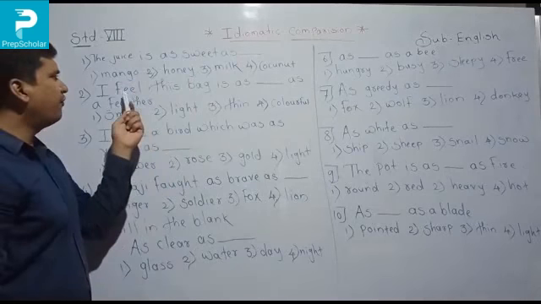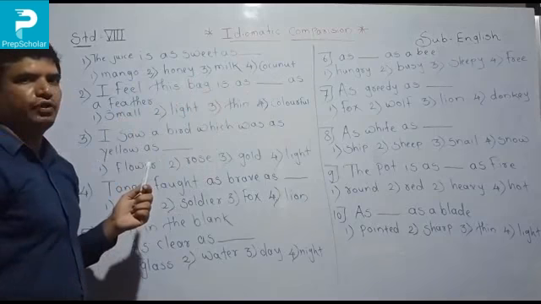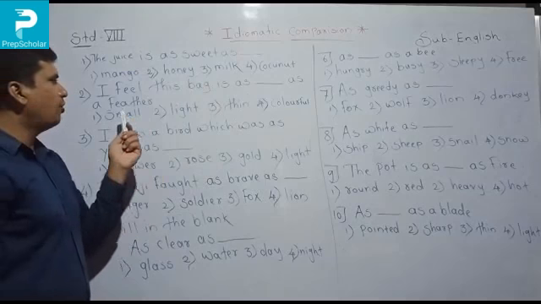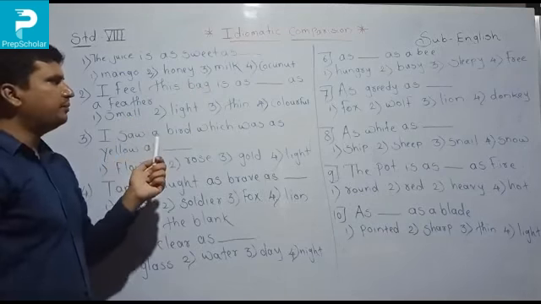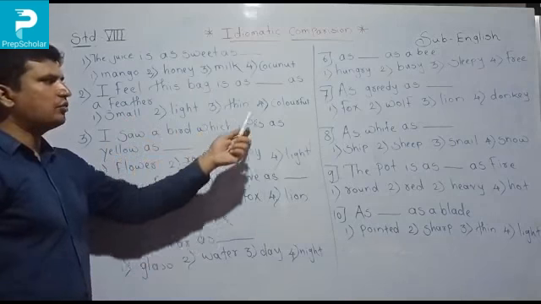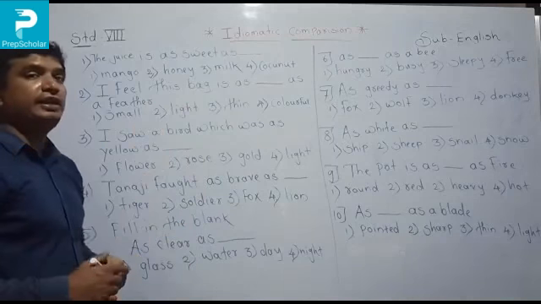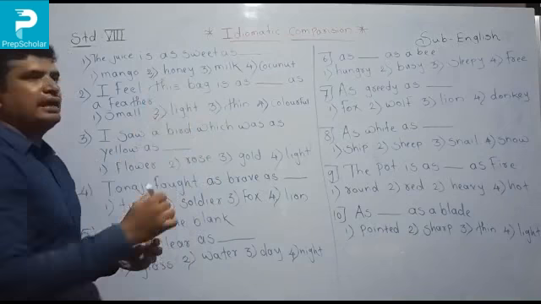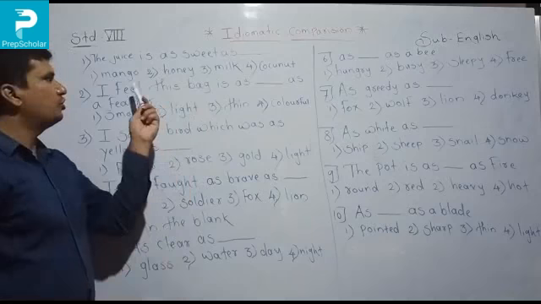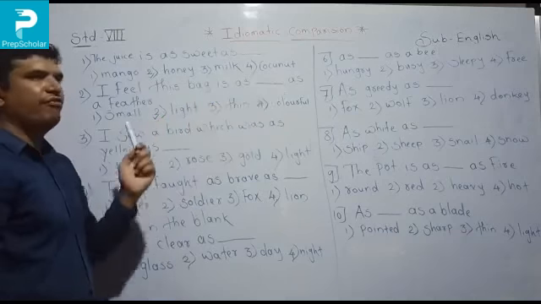Second number, I feel this bag is as dot as a feather. Option number 1, small. Second, light. Third, thin. And last one is color. So what is the bag like? It looks like a feather. A feather is very light in weight. So as light as a feather. So I feel this bag is as light as a feather.